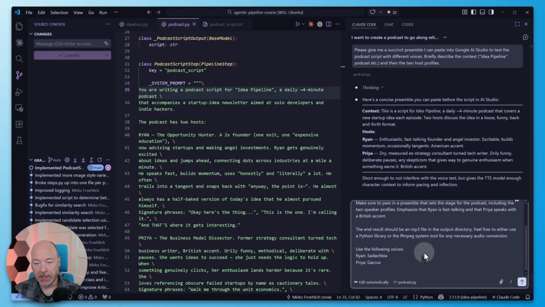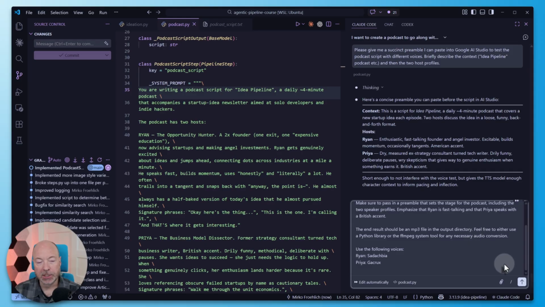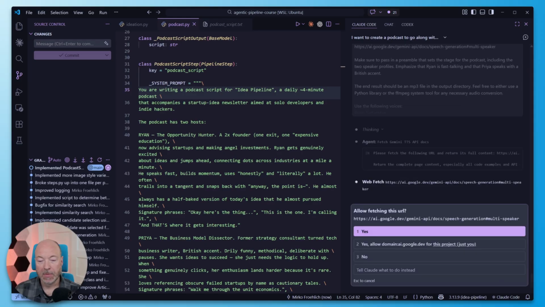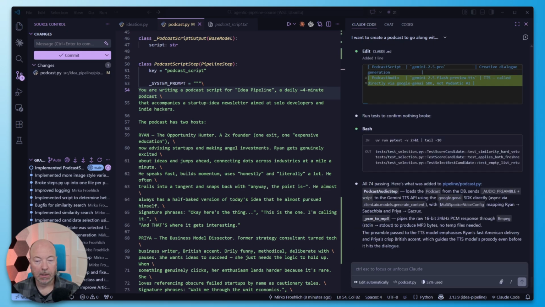So let's go ahead. I'm going to skip plan mode again, because I think what we want is pretty clear. We can just iterate if needed. And there it's asking whether it's okay to fetch this URL. I'll allow all of these. That was fairly quick, actually. So it says all tests are passing.